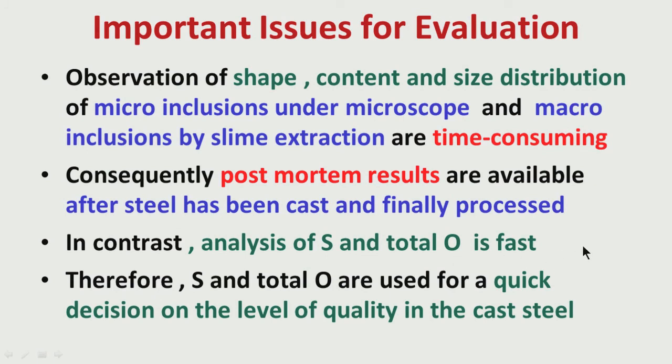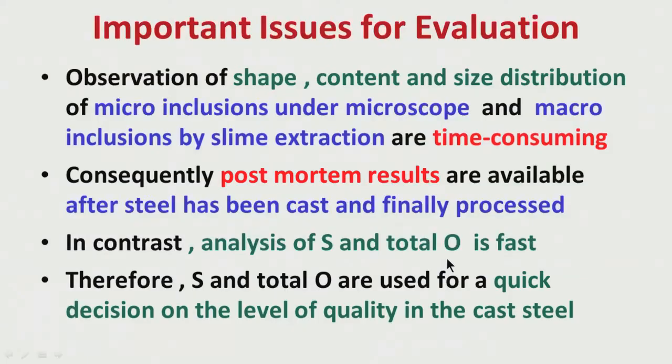So, when the steel is cast, by that time we have the information. Casting can take from half an hour to maybe 1.5 hours. During this casting itself, by the time we have finished casting, all this information on sulfur and total oxygen will be available to the steel maker. So, at that stage of steel casting, the steel maker knows what is the possibility of quality in that cast.